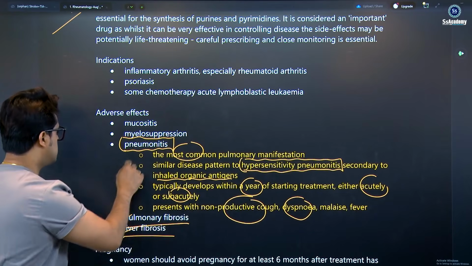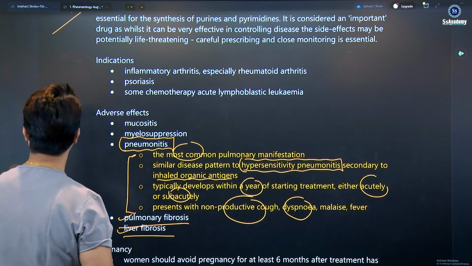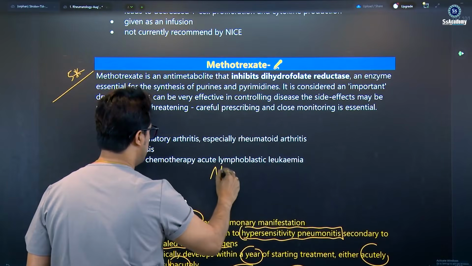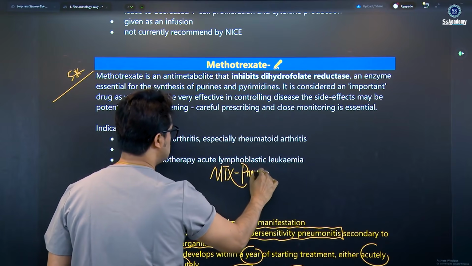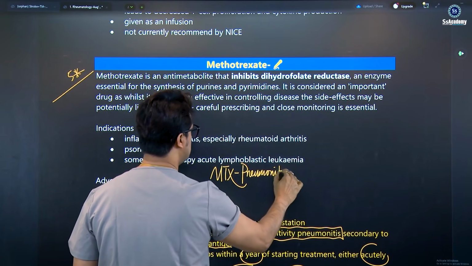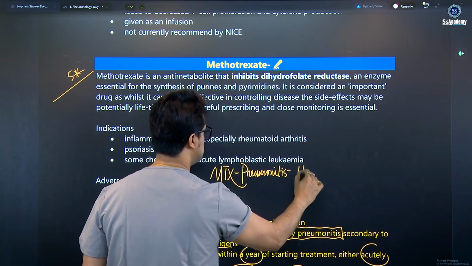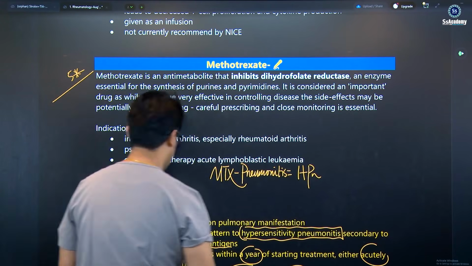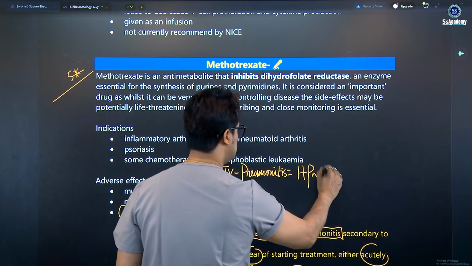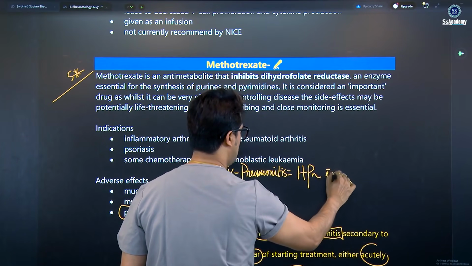You'll have good discussions, but these are the important things, my dear. You can write down MTX, meaning methotrexate pneumonitis. Methotrexate pneumonitis is very close to hypersensitivity pneumonitis. You need to write this down, and once again, within a year, just write down a box.